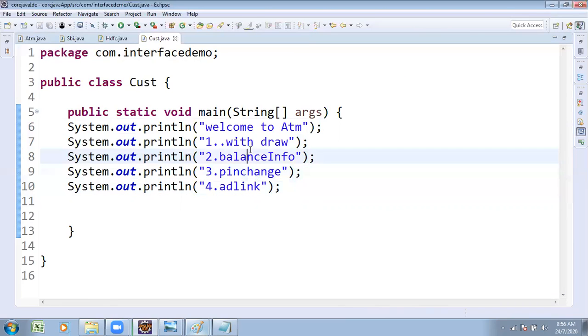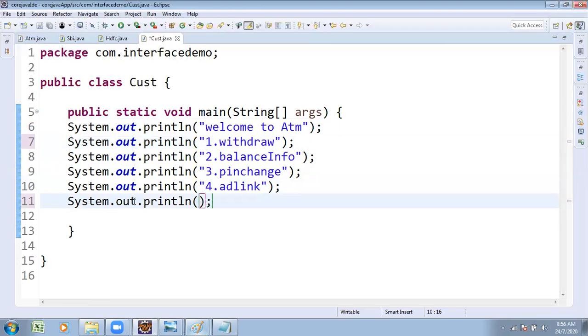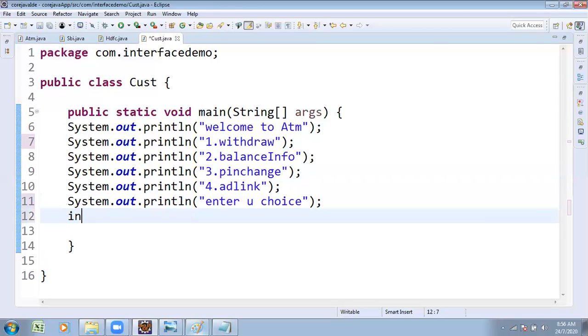Which option do you want to select? It's going to be asking you. So enter your choice. You have to enter your choice. int choice is equals to sc.nextInt.